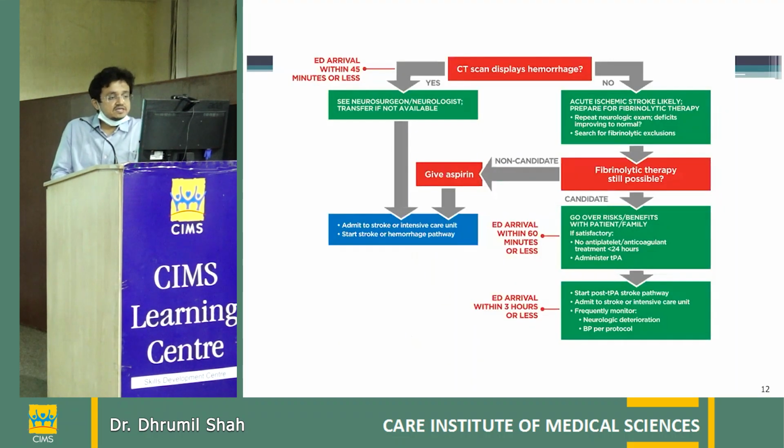And a CT scan is done immediately. If the CT scan displays hemorrhage, then we treat it as an intracranial hemorrhage. But if it is not showing hemorrhage, that means it is an ischemic stroke. So we look whether it is a candidate for thrombolytic therapy or not. If he is a candidate for thrombolytic therapy, then thrombolysis should be started within 60 minutes of arrival of the patient to the emergency. And after the thrombolysis, we can admit him in ICU or stroke unit.